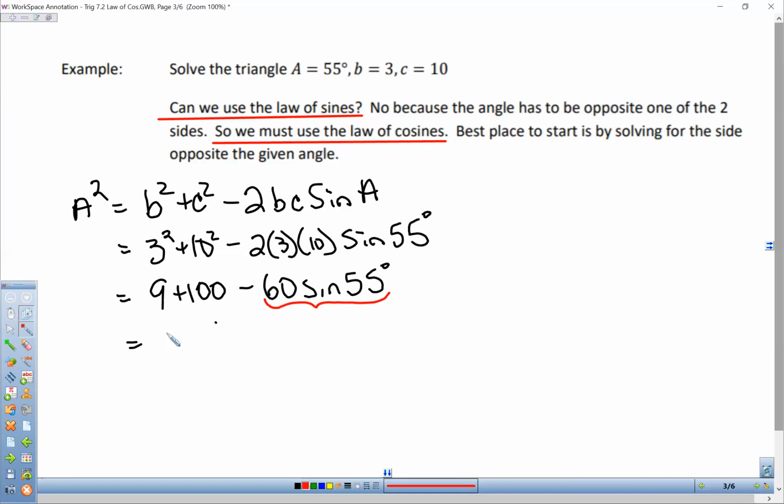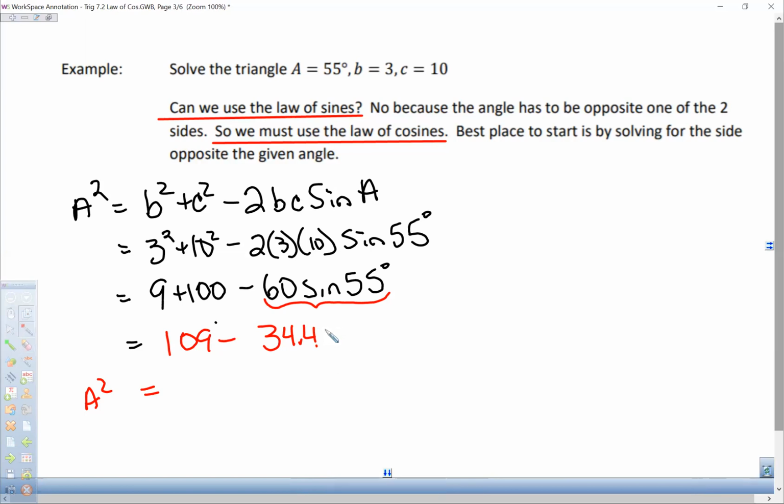So let's actually go ahead and write that out. So we got 109 minus, and if you plug that all in, you're going to get 74.59. So A squared is equal to, I'm sorry, this is 34.41.